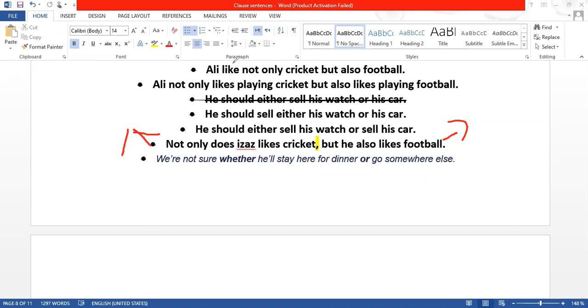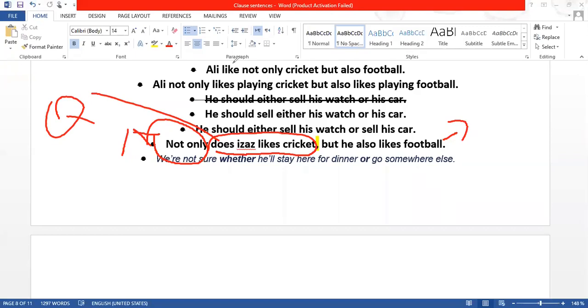Any sentence which is complicated, they will ask you that kind of sentence. For example, if you put not only in the beginning, the clause after that can be a question. Again, the way we did nor. You remember yesterday we talked about nor as a coordinating conjunction. After nor, we can have this interrogative clause.